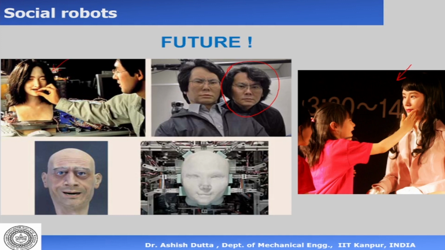Then we have, this is also an example of a robotic helper or a robotic assistant who can give answers to very simple questions. For example, in a railway station or in an airport or in a museum, if you want to know how to go to some point, you can ask and the robot can answer and tell you. Sometimes the robot can also guide you and actually take you there. So this is the future of robotics.